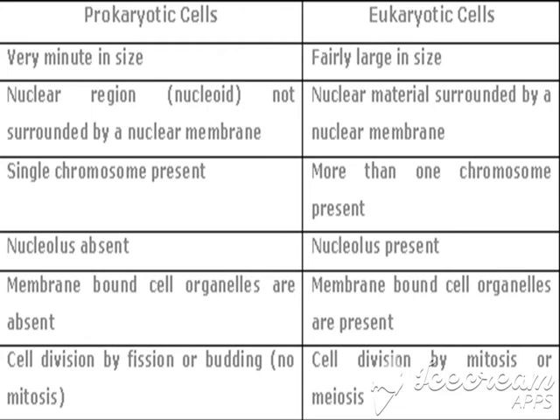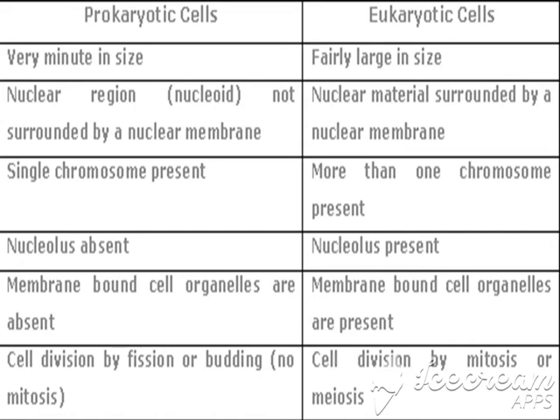In eukaryotes, more than one chromosome is present. In prokaryotic cells, the nucleolus is absent. In eukaryotes, the nucleolus is present. In prokaryotic cells, the membrane-bound organelles are absent, and in eukaryotes, the membrane-bound organelles are present.